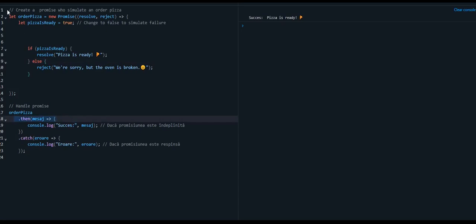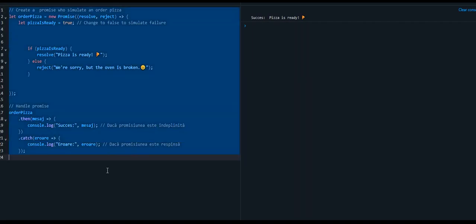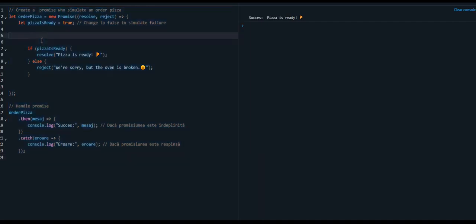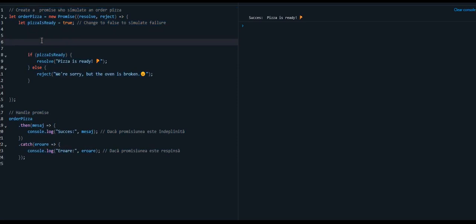Okay, but here I don't have an asynchronous operation. Here I have just a bunch of code, but it's not asynchronous. I make it asynchronous with a setTimeout function. setTimeout is a function that will wait, say 2 seconds.